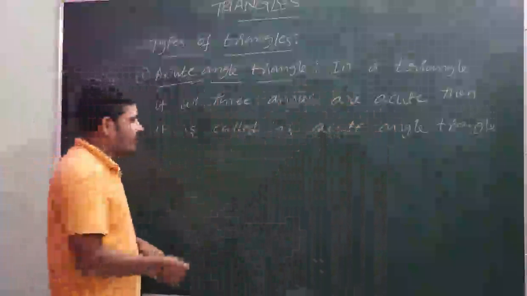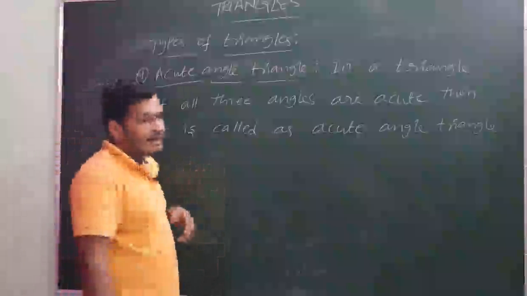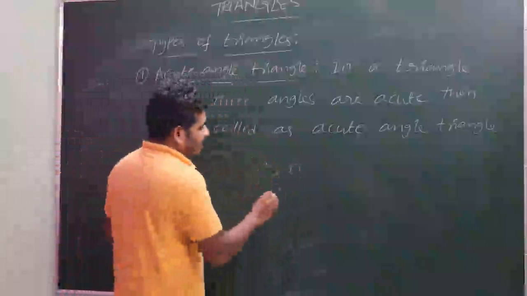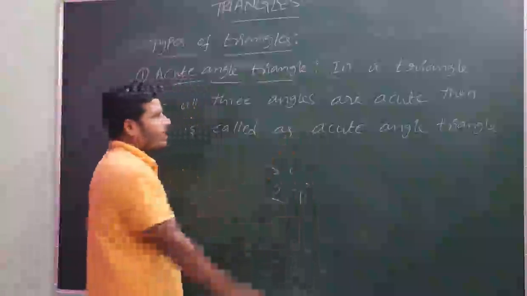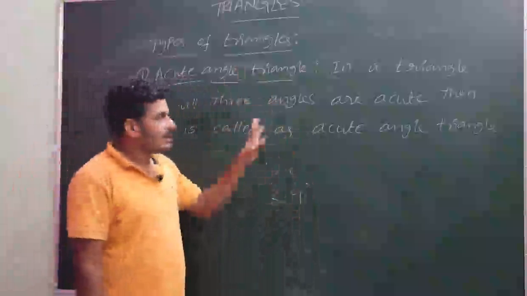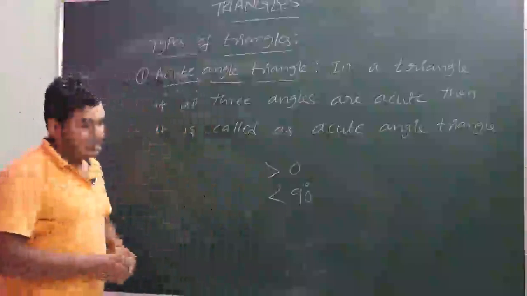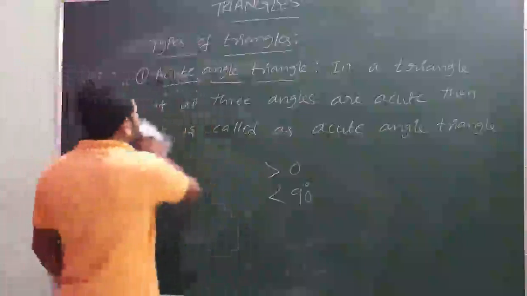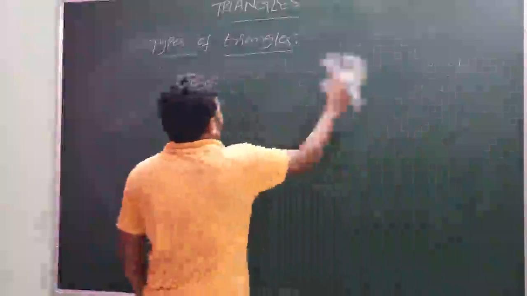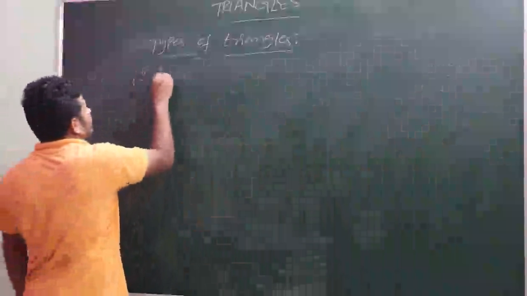What do you mean by acute angle? The angle whose measure is greater than 0 and less than 90. An angle whose measure is greater than 0 and less than 90, that angle is called as acute angle. In a triangle, if all three angles lie in between 0 and 90, then the triangle is called as acute angle triangle. And the next one is right angle triangle.